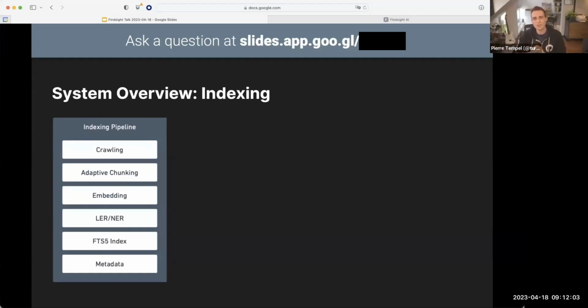We're going to talk about this in two parts. The first part is the indexing, so how we acquire content and put it into our knowledge base. And the second part, the more interesting part, is the searching aspect. How can we combine entity search, full text search, and AI search together into one cohesive search experience? So let's get started with this indexing pipeline.